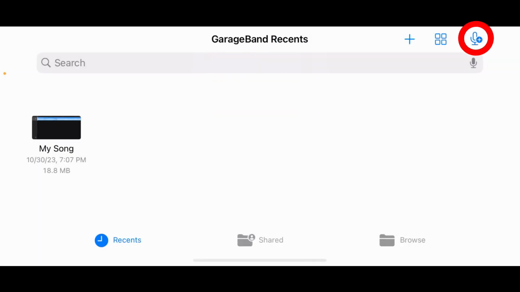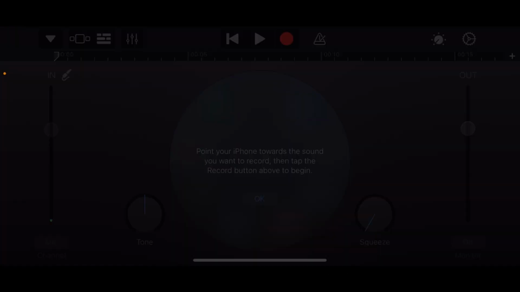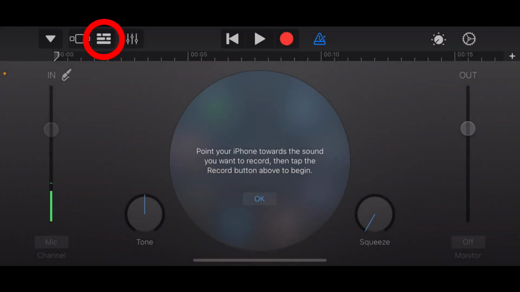Then click here. Okay, now tap here. Now touch this blue triangle to turn this off. This option isn't needed for us, so we just need to turn that off. Okay, now just click this loop-like icon.